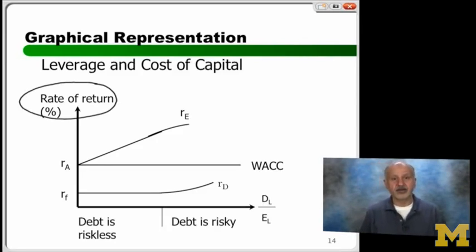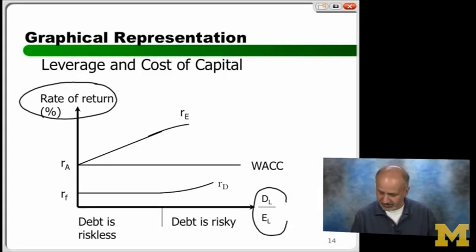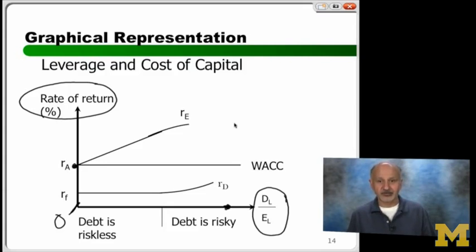Rate of return. And you can have returns on equity, debt, or return on asset. What's on this axis? Debt to equity ratio. So when you have no debt, where are you? Zero debt, right? What will be the return on asset? This. The cool thing is, what will be the return on asset if you have a lot of debt? What does this graph tell you?